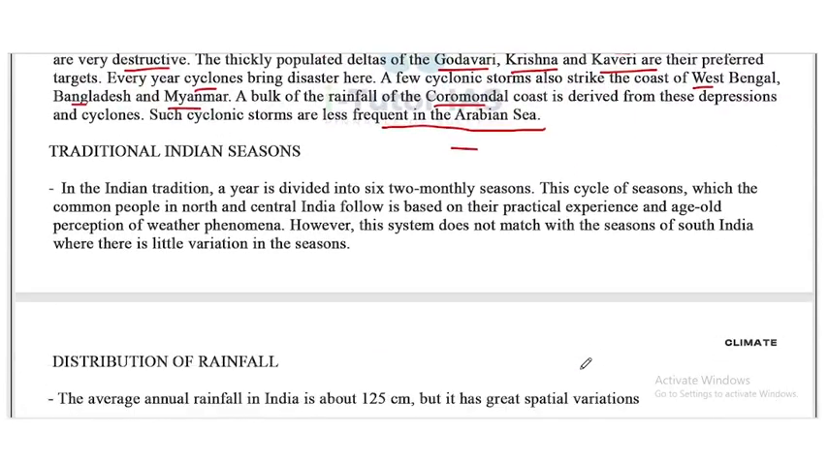Now, traditional Indian seasons. In the Indian tradition, a year is divided into six two-monthly seasons. This cycle of seasons, which the common people in North and Central India follow, is based on their practical experience and age-old perception of weather phenomena. However, this system did not match with the seasons of South India, where there is little variation in the season.